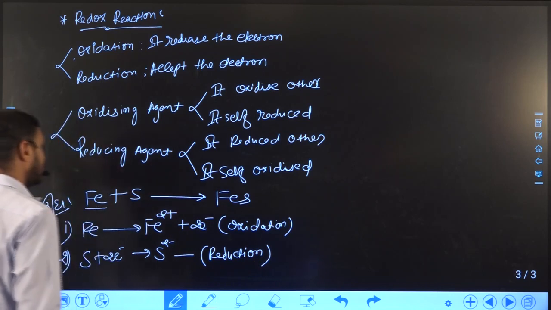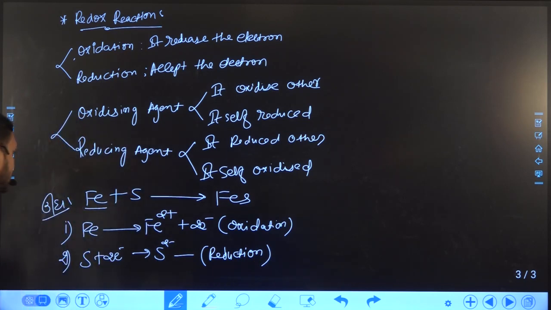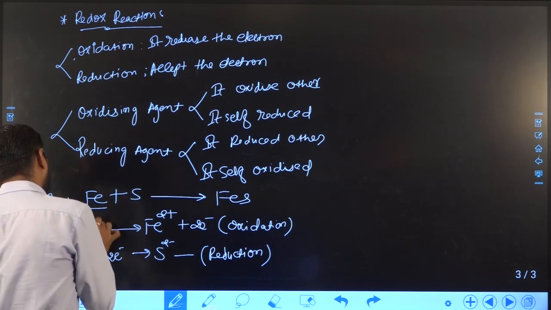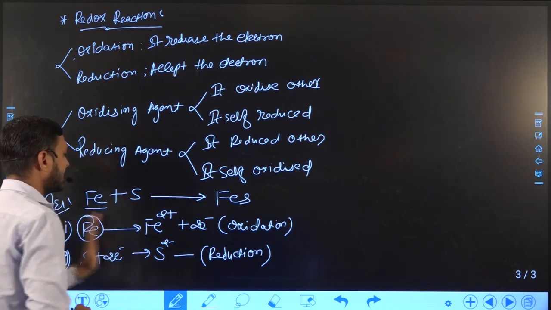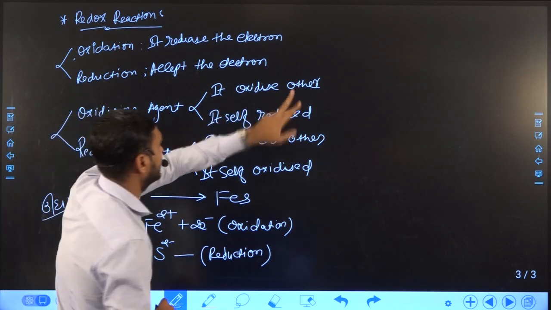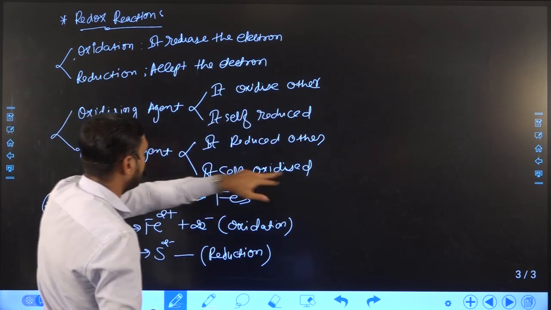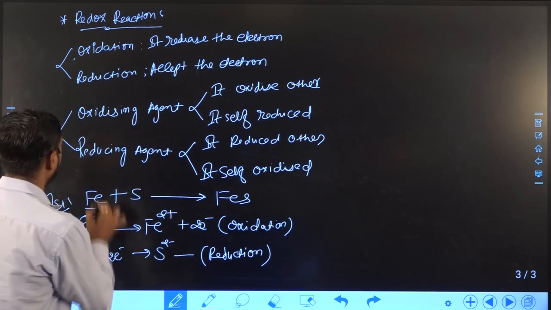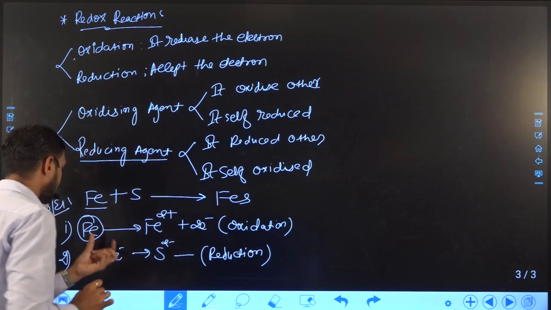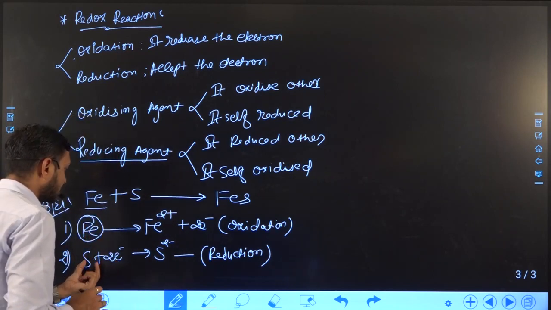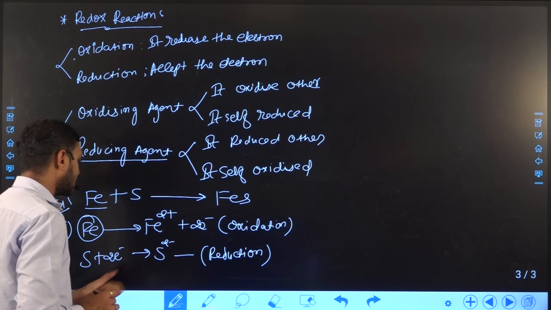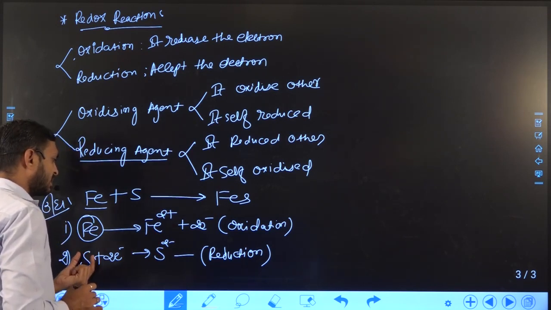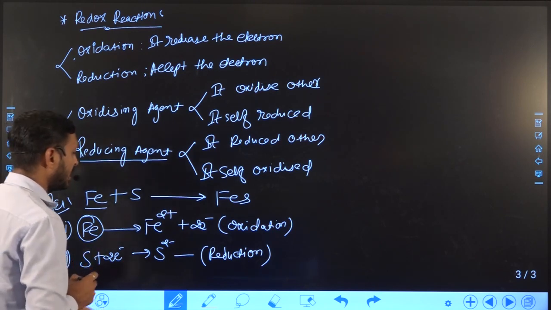So you can see in both cases of oxidation and reduction, here iron is oxidized. That means itself is oxidized. If the element is oxidized itself, then it behaves as a reducing agent. In the case of sulfur, the reduction happens.